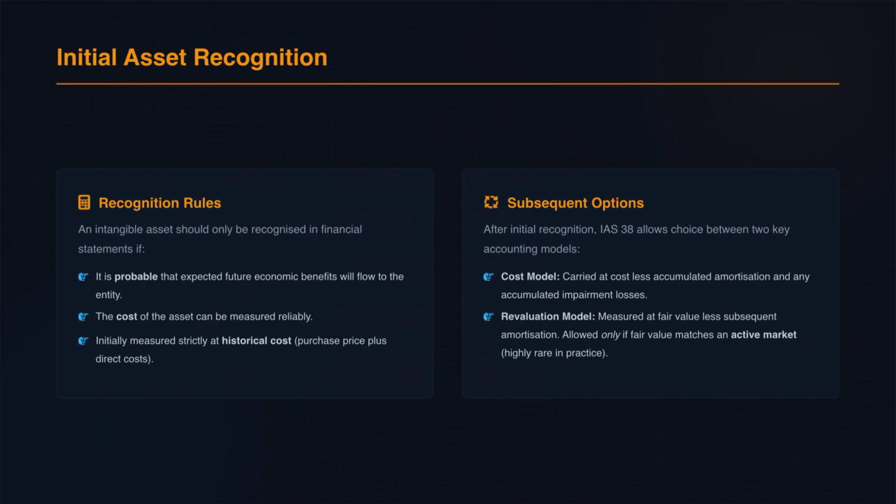Subsequent to initial recognition, IAS 38 gives us a choice of two models. The cost model, which is cost less any accumulated amortization and impairment losses, or the revaluation model, which allows us to measure it at fair value. But pay close attention here because this is a classic ACCA trap. The revaluation model is only permitted if there is an active market for that specific intangible asset. In the real world and on your exam, active markets for intangibles are incredibly rare. You cannot use revaluation for unique things like brands or patents because they are unique and do not have active trading markets.